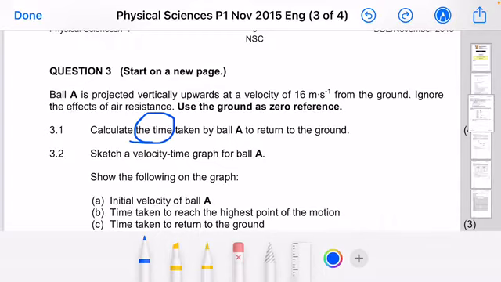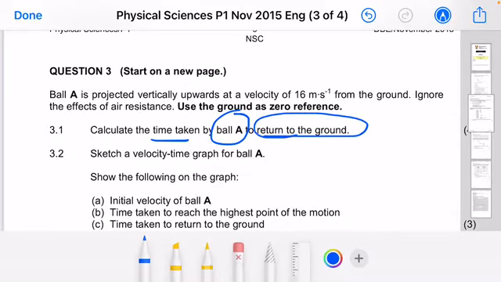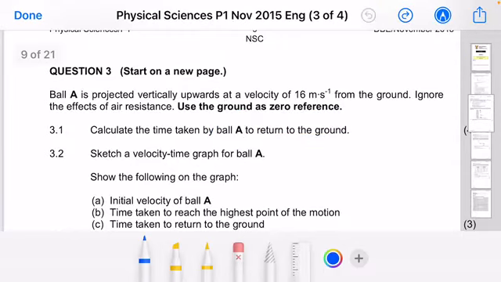under which conditions. So guys, they say calculate the time taken by ball A to return to the ground. You see, to return to the ground. This forms part of the cream of the question, because you need to know what time you're calculating. So in short, remember, this is the ground, right?